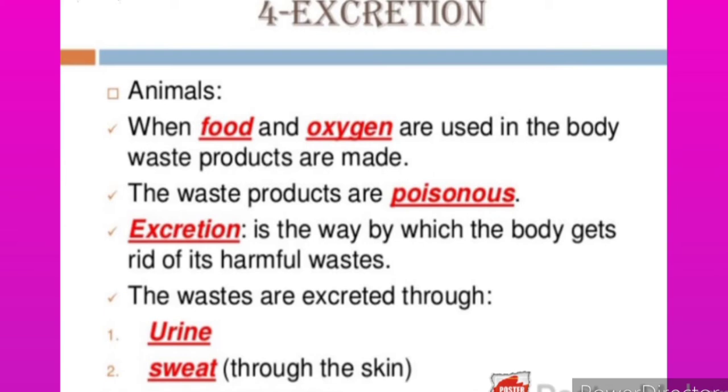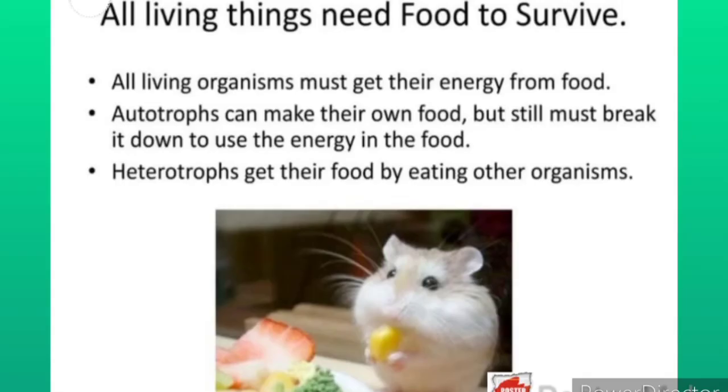Now, in excretion, what products are formed? The wastes are excreted through urine, sweat and carbon dioxide. These are the waste products which are formed: urine, sweat and carbon dioxide. Clear?